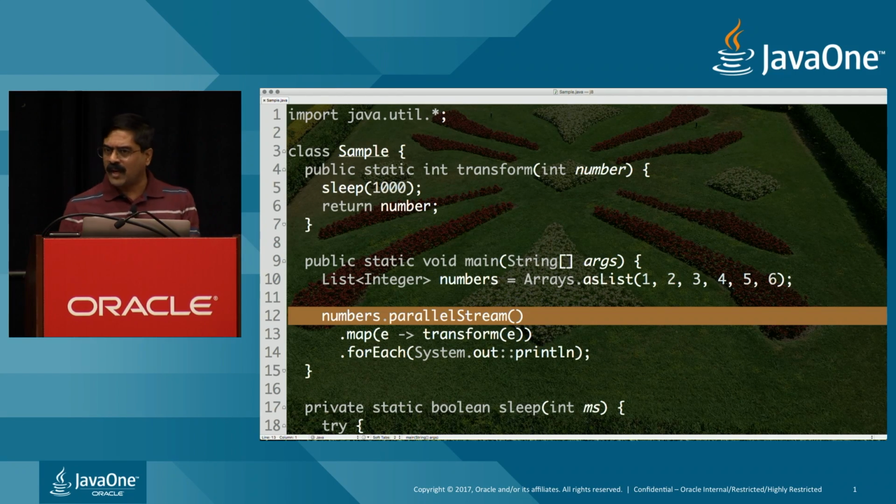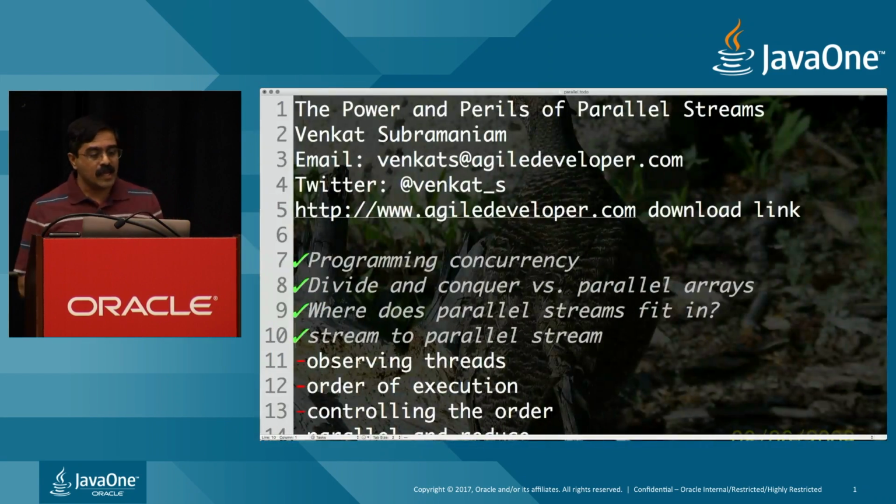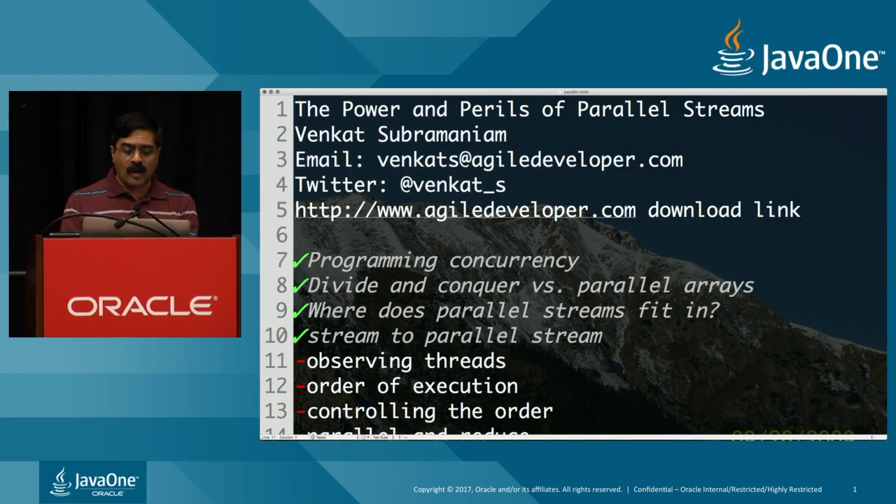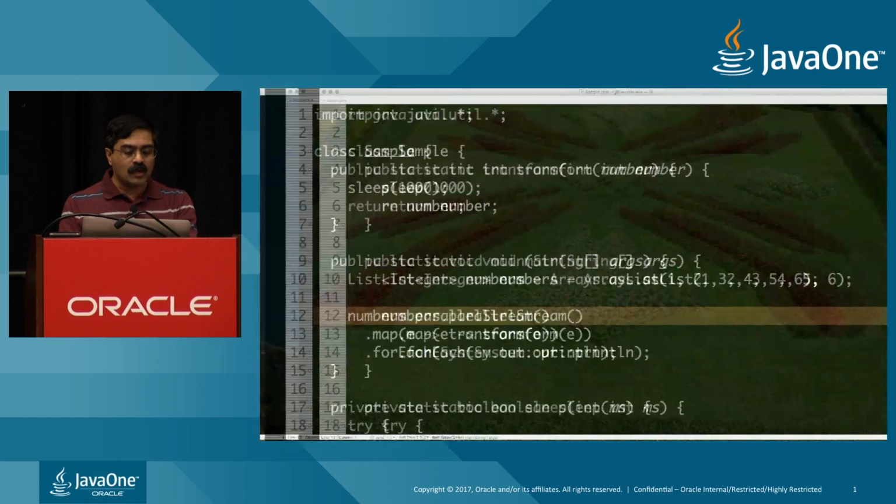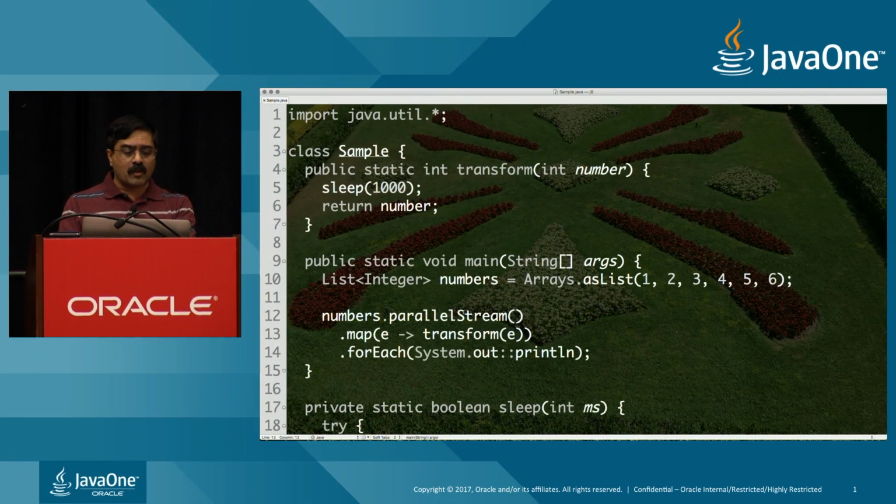So what are some of the things we have to be careful about? We'll take a look at it. In this case, I want to know what threads are running our little code. To understand what threads are running our code, let's run this little code again sequentially, if you will. But I'm going to observe the thread that's running this.